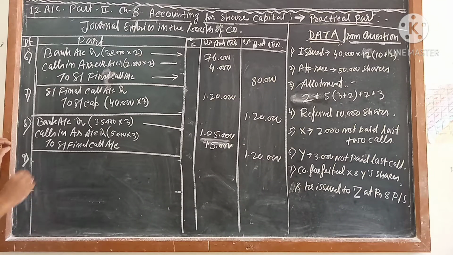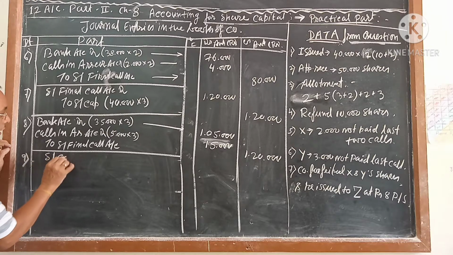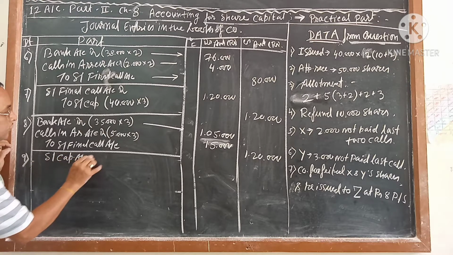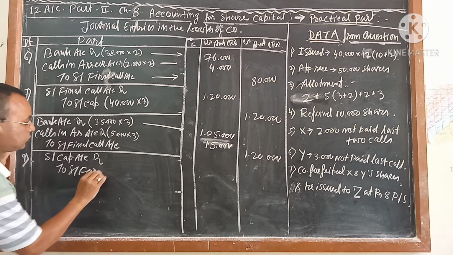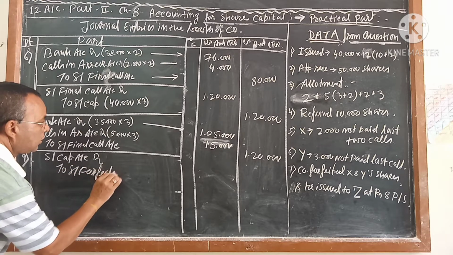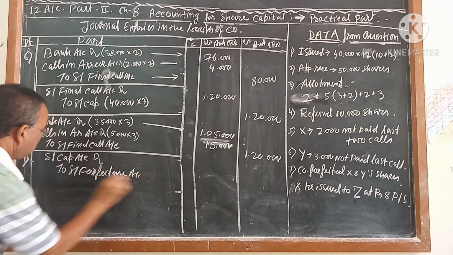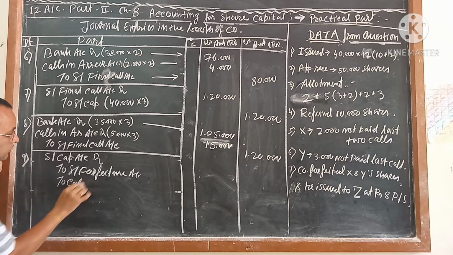Now cancellation. Cancellation first entry is share capital account debit to share forfeiture to calls in arrear.